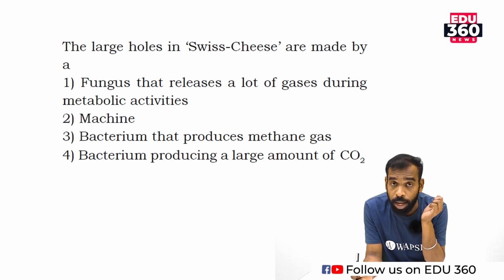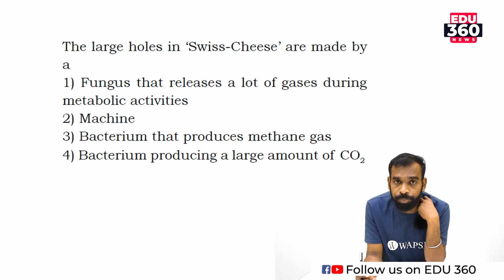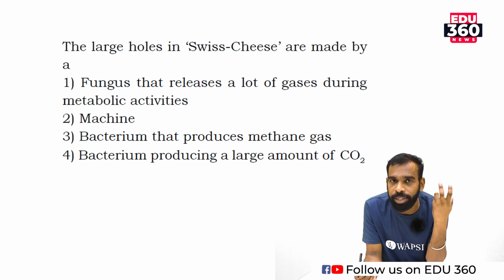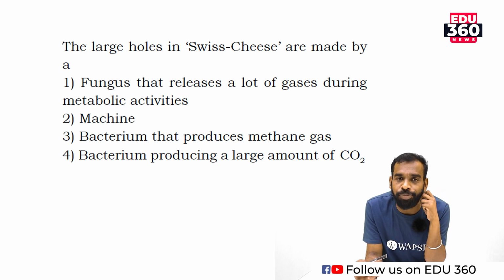What is the lesson heading? Microbes in human welfare. Under that heading we are discussing bacteria and fungus. What is the name of the bacteria? Propionibacterium shermanii, Penicillium roqueforti.